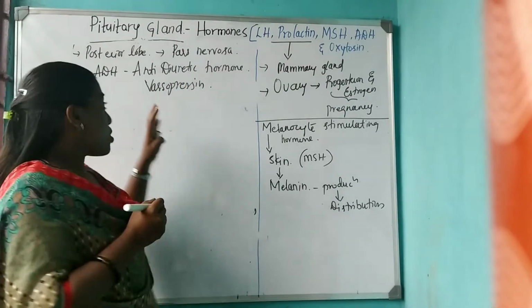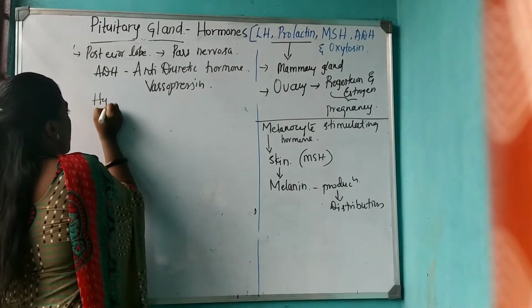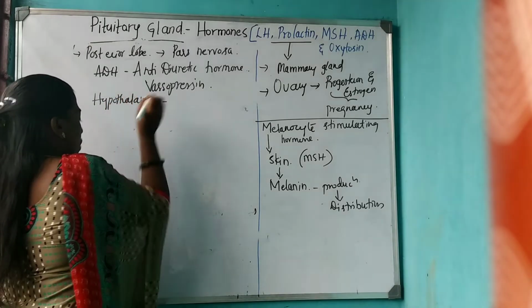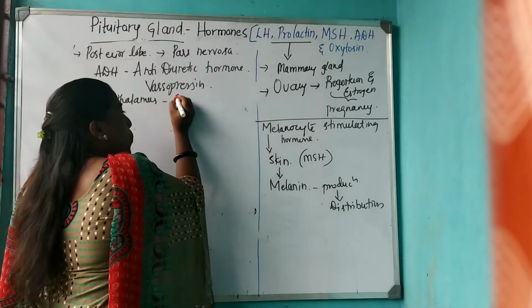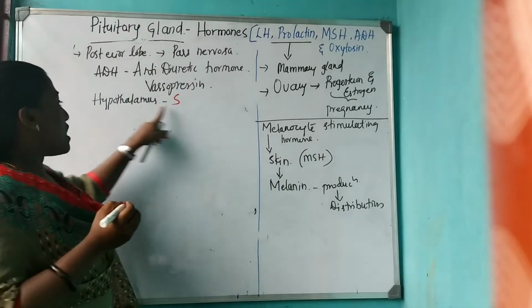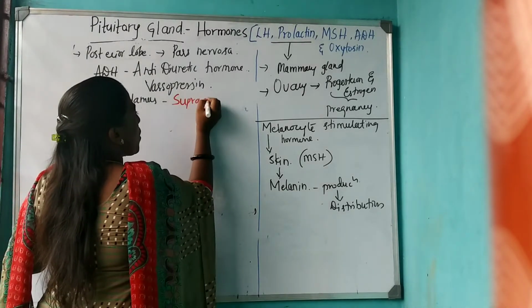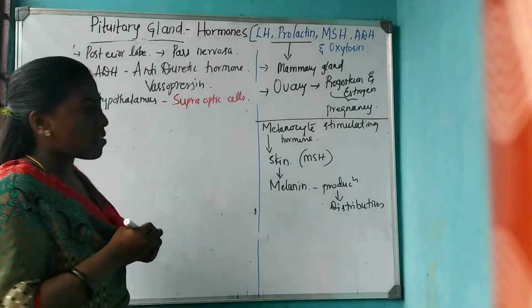So, as I told you, ADH and oxytocin are produced in the hypothalamus. ADH is produced from the supraoptic cells of the hypothalamus.